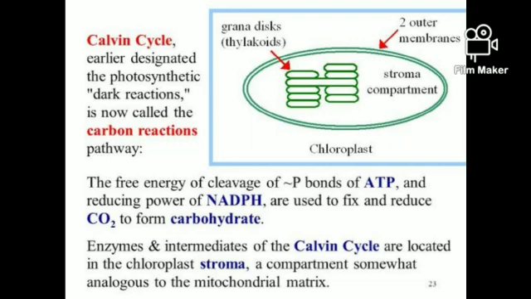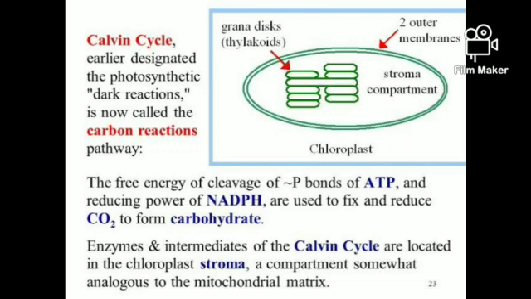These reactions occur in the stroma of the chloroplast. How is the glucose formed in this reaction? Already we discussed that the assimilatory powers are formed in the light reaction. These two are the end products of the light phase. These end products enter into the dark phase.